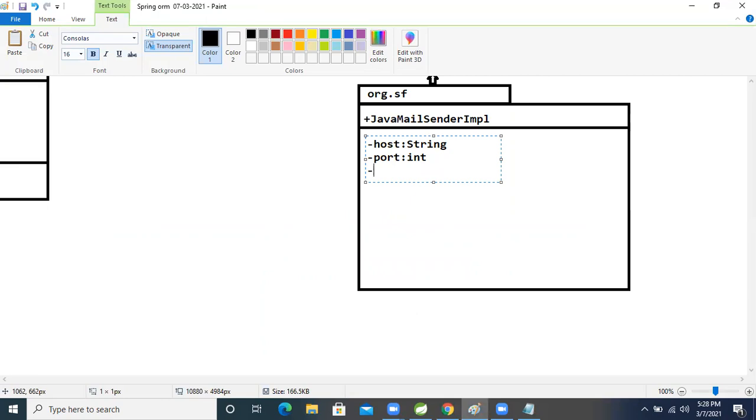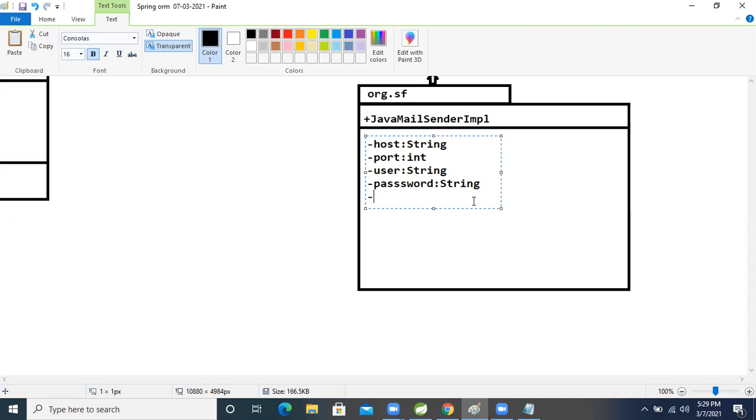So for that, what is that? User, colon, this is the string type. This also needs to be given. After that, the password is also needed, and that is also string type only, right? After that, some properties are also needed. It will check whether this username and password are correct or not. After that, there are layers, 7 layers.